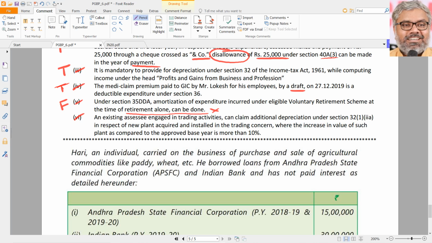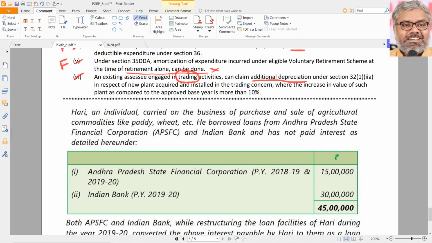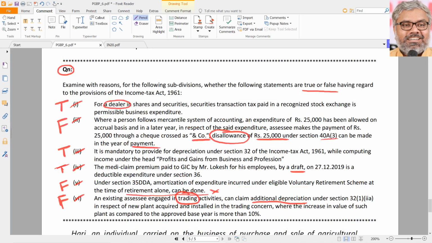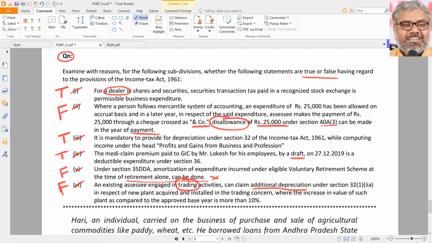The sixth statement says an existing assessee engaged in trading activities can claim additional depreciation under section 32(1)(iia) in respect of new plant acquired and installed in the trading concern, where the increase in value of such plant as compared to the approved base year is more than 10%. All nonsense. When it is a trading company, no additional depreciation, simply speaking, is possible, because additional depreciation is only available for manufacturing organizations but not for trading organizations. So that statement is also false. These are the answers. With the explanations, you have to write them in the exam.